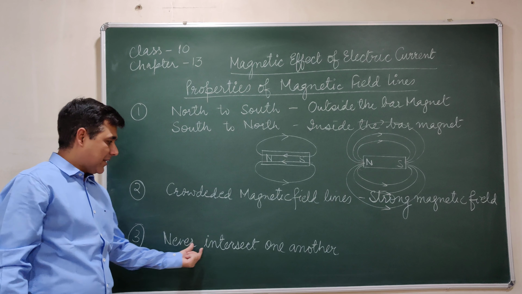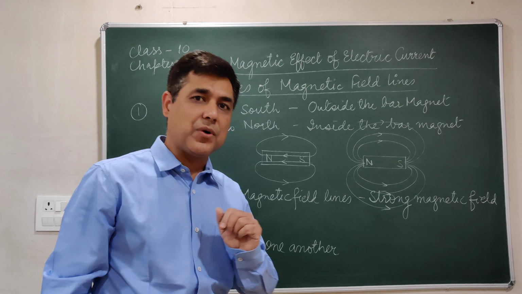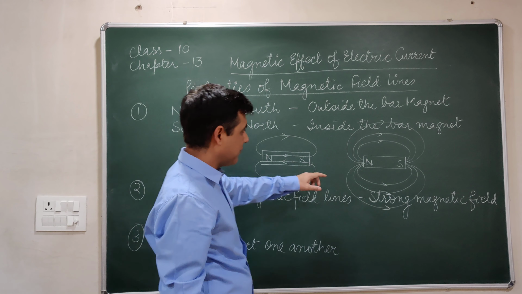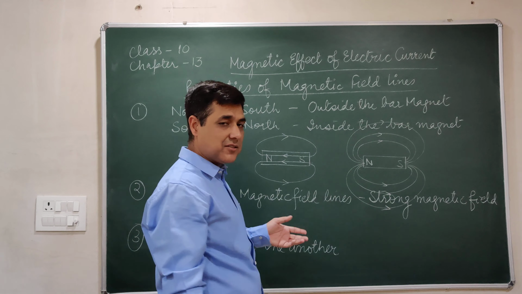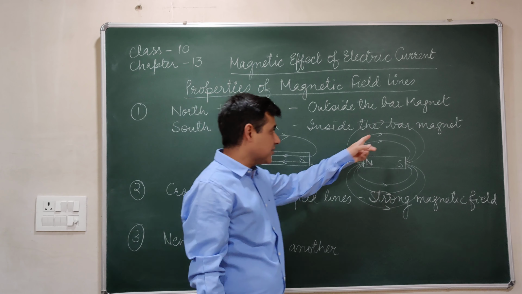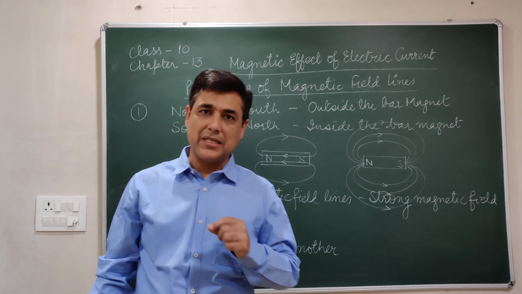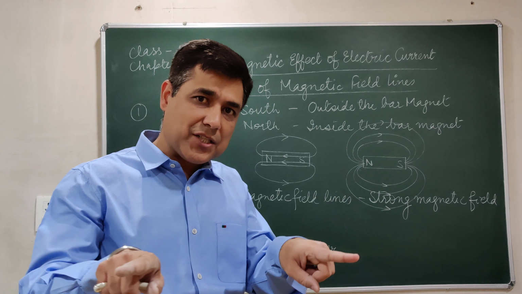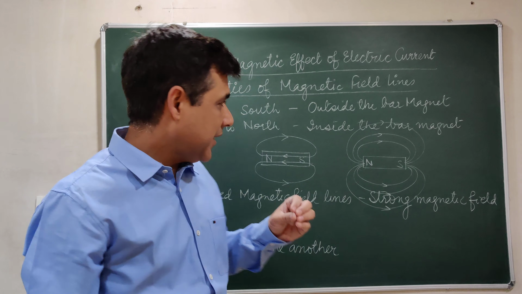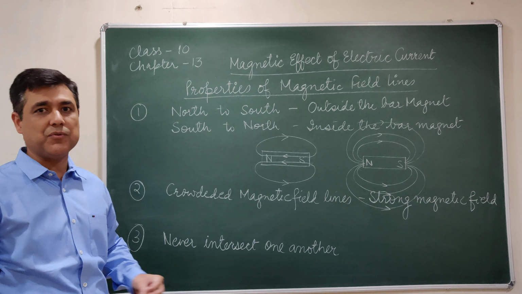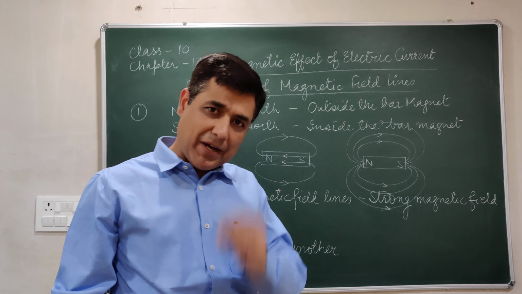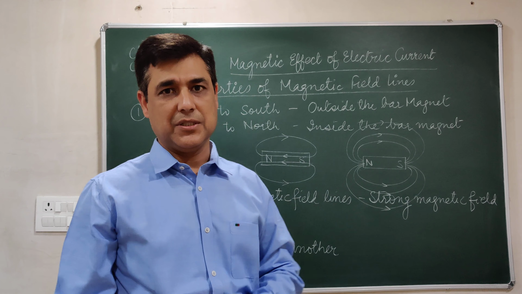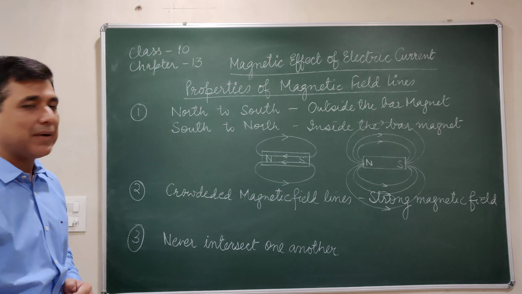Very important part, magnetic field lines never intersect one another. You can see the diagram, I have drawn it very carefully. None of the magnetic field lines intersect with each other. The reason behind it, if magnetic field lines intersect each other, that means at a certain point the magnetic compass needle would deflect in two directions together, and that's not possible. So in case the magnetic field lines intersect with one another, that means the magnetic compass would represent two directions from one point, and that's not possible. So these are the main properties of magnetic field lines.